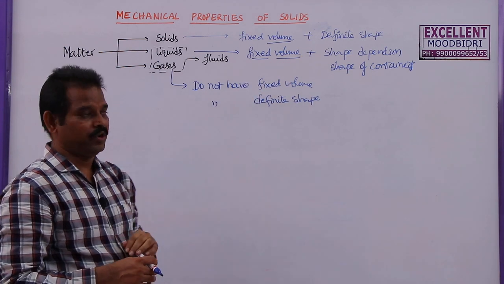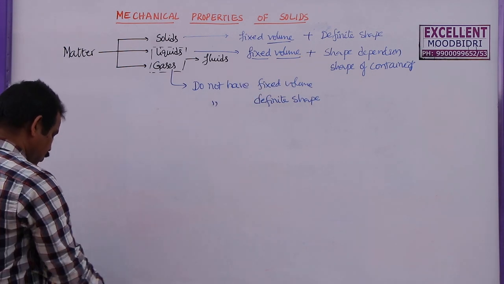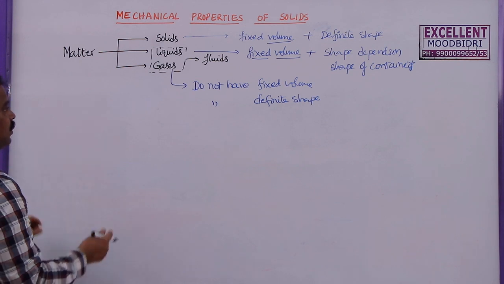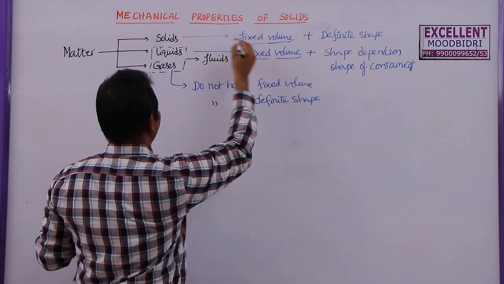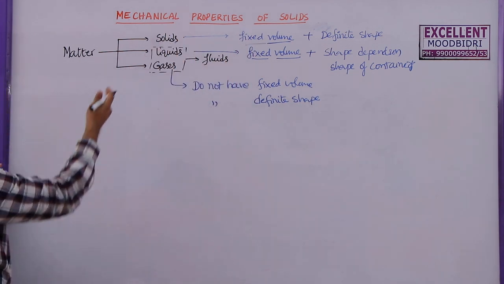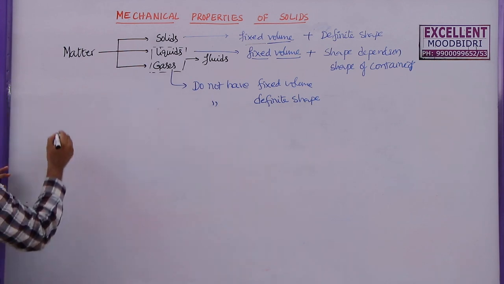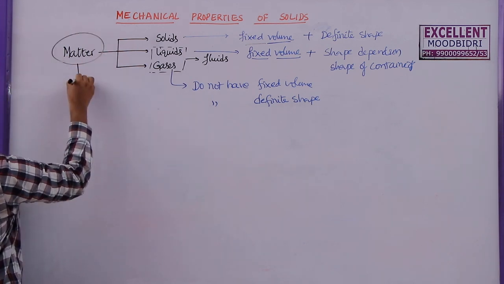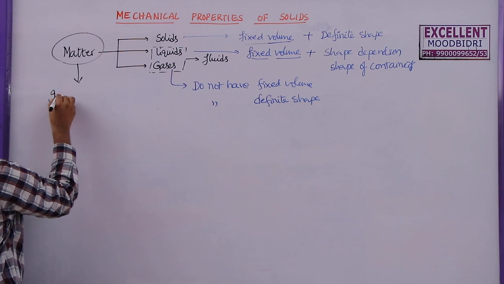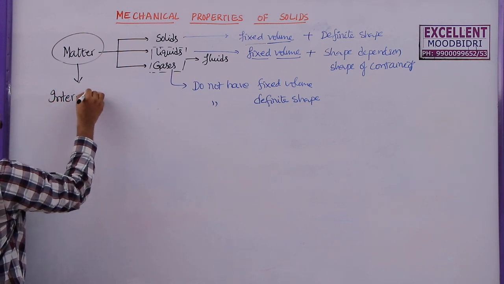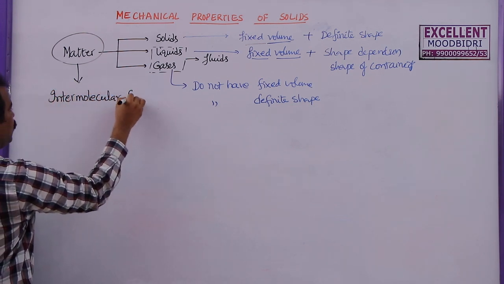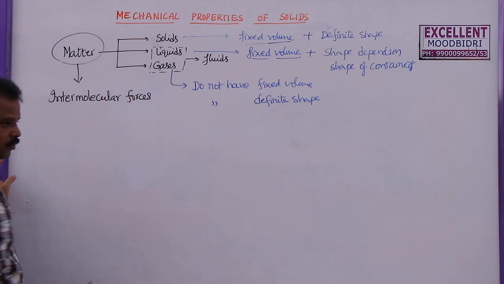and also we can change the shape. Now here, what is the reason behind this fixed volume for a solid or a liquid or a gas? All this matter has intermolecular forces.